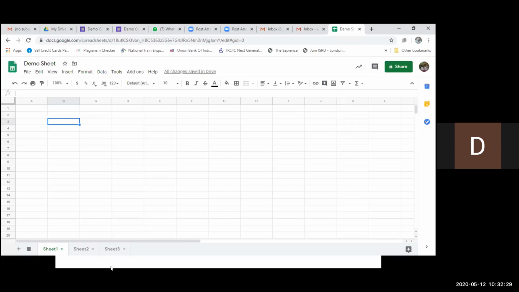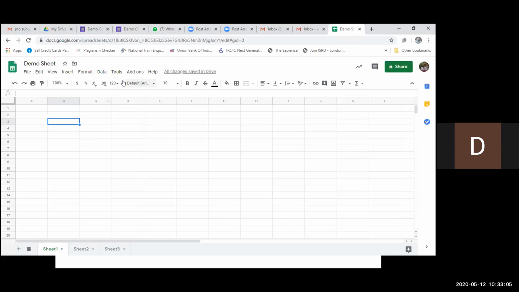But what are the changes? The very first advantage of Google Sheets over MS Excel is that this is free software and we don't have to use a pirated one. In the case of MS Office, that is a paid one, and we have to purchase it from the Microsoft company. But this is free, as discussed. So we do not have to purchase it or use pirated software. So the very first advantage is this.